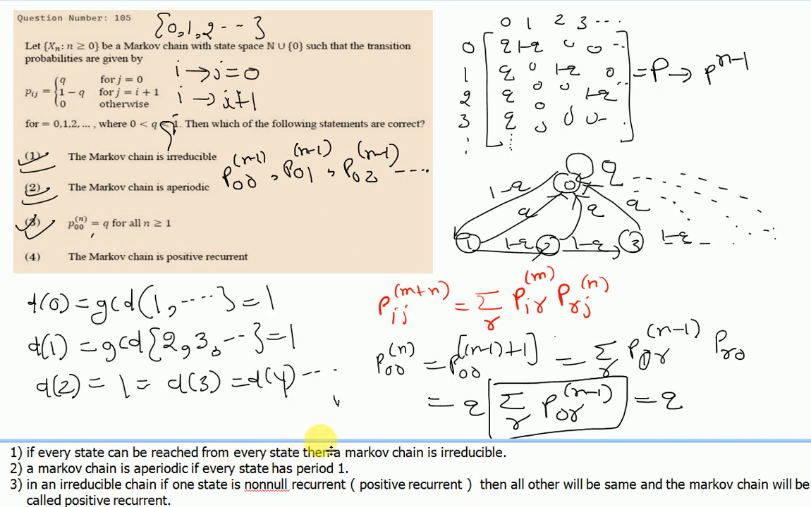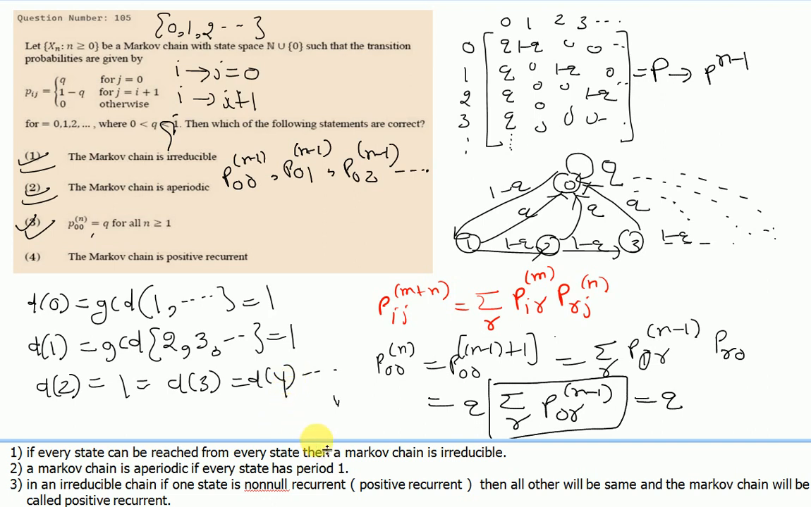All we need to prove is that if we take any one state and prove that it is non-null recurrent, then it is obviously implied that the Markov chain will be positive recurrent, because the chain is irreducible. So let us take the irreducible Markov chain, and let us take state 0 for our first calculation.